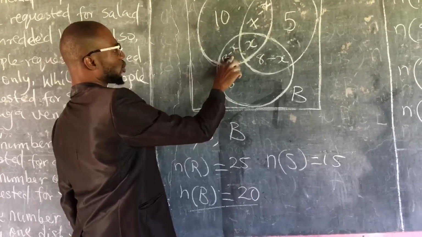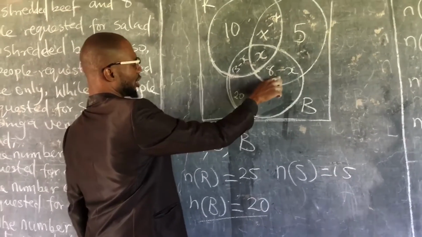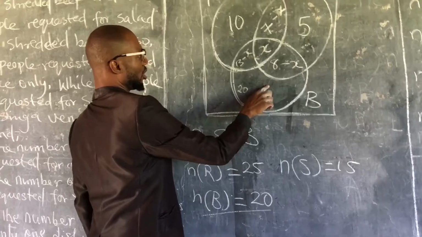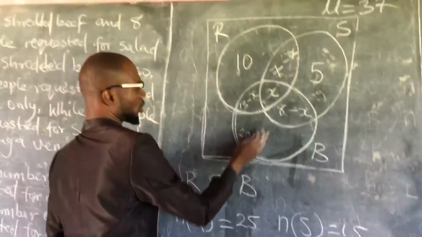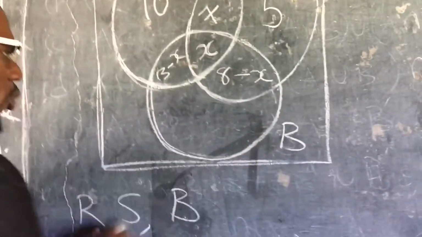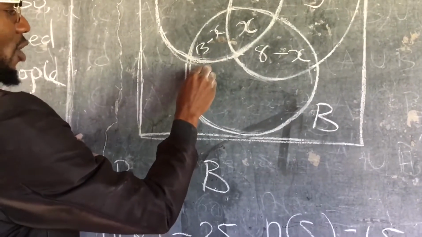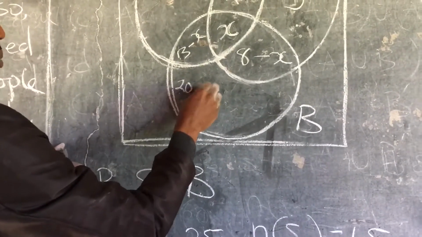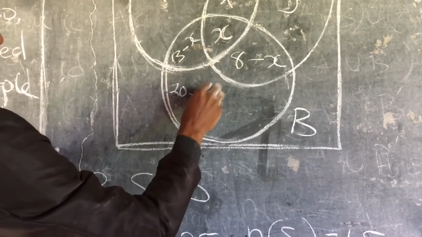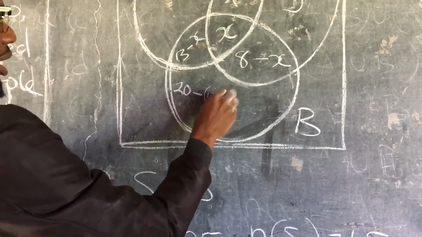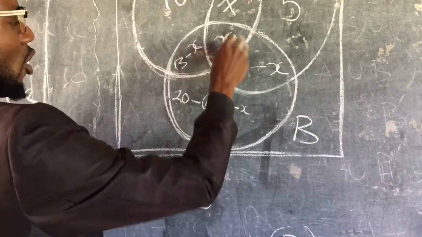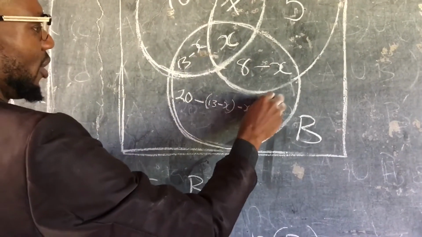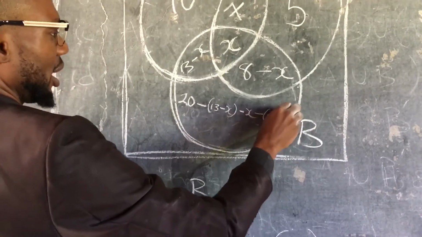Then we go minus this one, minus this one, minus this one. If I cut off this part, take this part out, what will I get there? So for this one, I will get 20 minus this one, 13 minus X. Then I'll minus this X. Then I'll minus this part, minus 8 minus X.